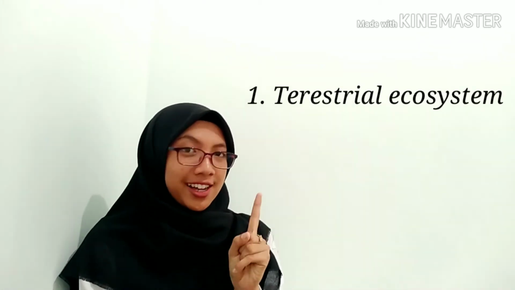Ecosystem is the complex of living organisms, their physical environment, and all their interrelationships in a particular unit of space. Ecosystems can be divided into 2. First, terrestrial ecosystem, whose components are dominated by land.